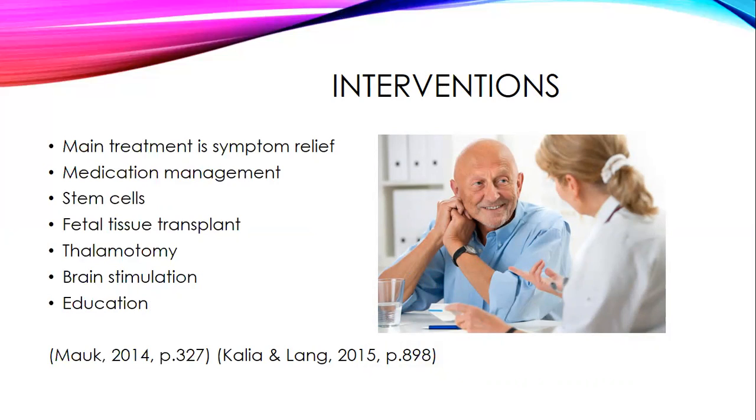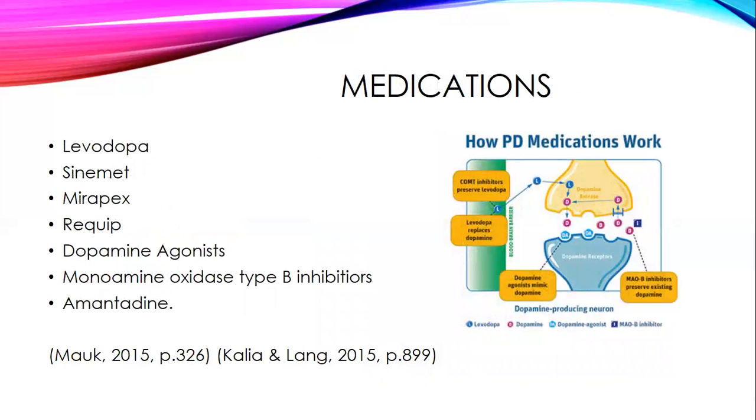The biggest focus for nursing care is education on the disease and on the medication that the patients are currently using. This type of patient is also a fall risk, so this needs to be monitored while they're getting care in the hospital setting. The medications used are those that enhance dopamine or stimulate receptors. These include levodopa, dopamine agonists, monoamine oxidase type B inhibitors, and amantadine. Otherwise, focus is on treating other conditions associated with this disease, such as depression and adverse reactions to the medications. This includes nausea and impulse control disorders.